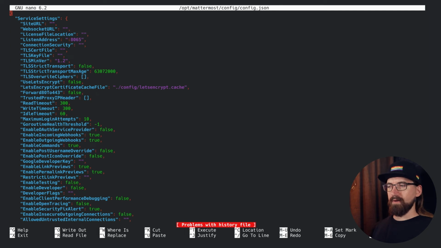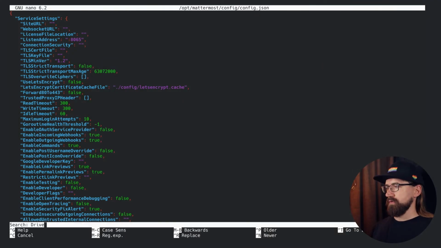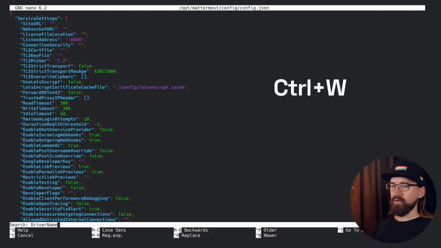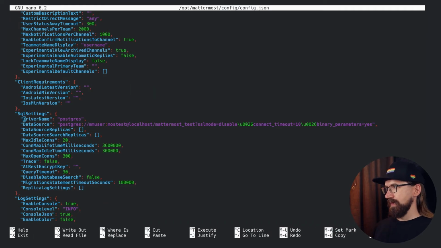So here we have the editor. Now we want to find the database config, and there's a field called DriverName there that we can go for. I use Control-W to search. And here we see we're in SQL settings, so I think we're in the right place. We change the user to mattermost.